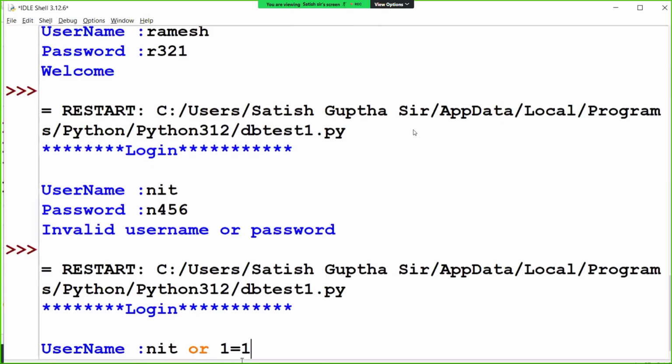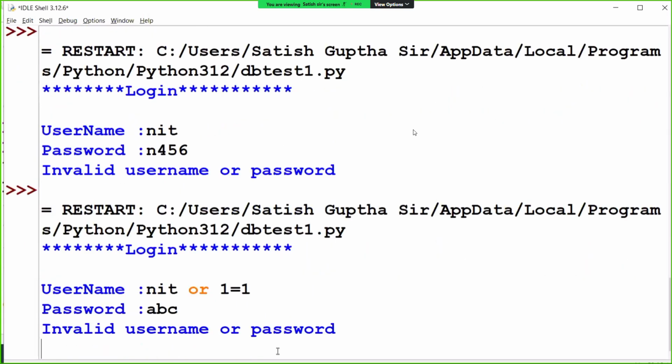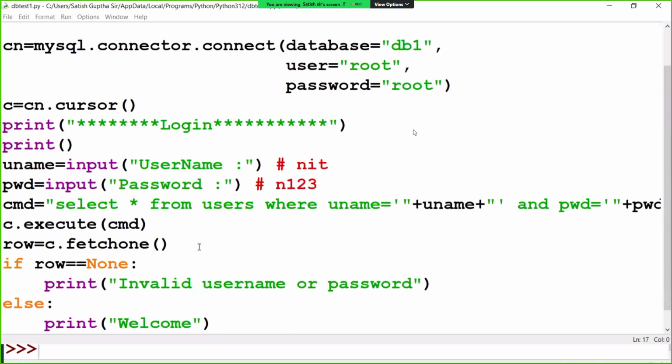Suppose if this condition is false, always 1 is equal to 1 only. Does this condition become true or false? True. I enter the password as ABC, and the username as NIT or 1 equal to 1.